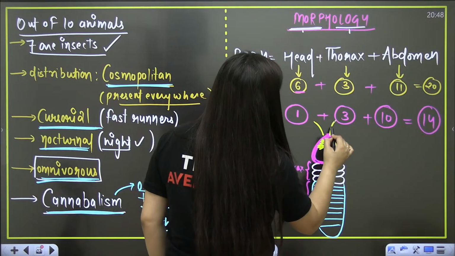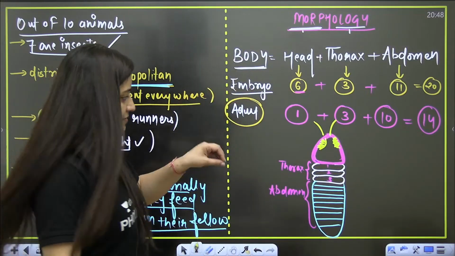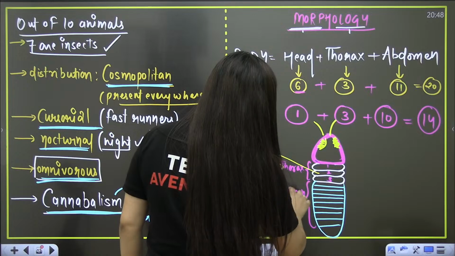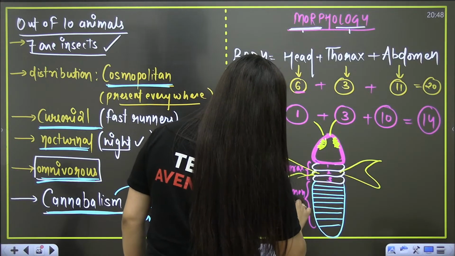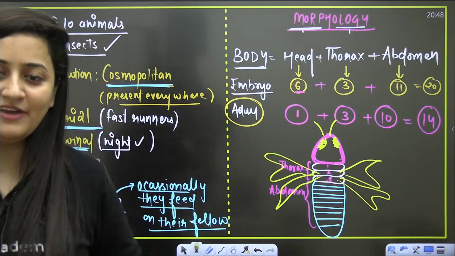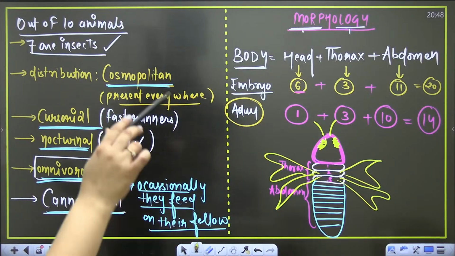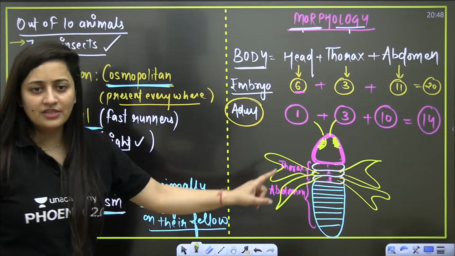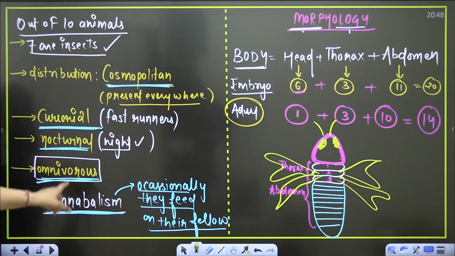We will also talk about the antenna, and we are going to discuss their wings also. I know the diagram is pathetic, but trust me, you will remember that it is having 2 pair of wings. So this portion is clear, students? Now the next part that we need to understand is their body.